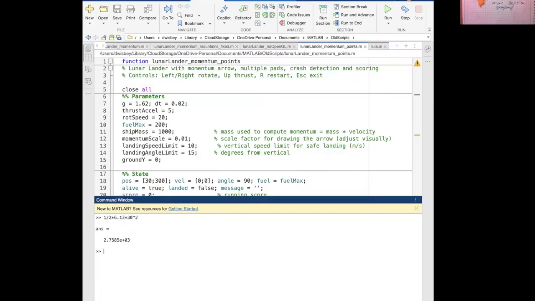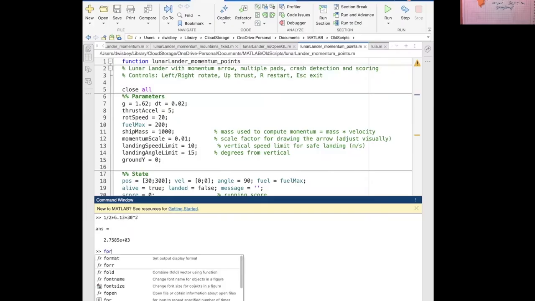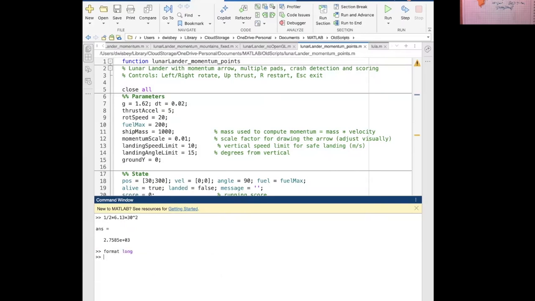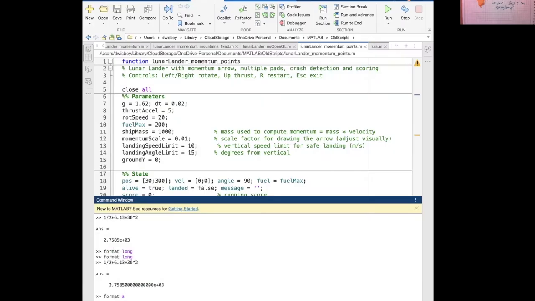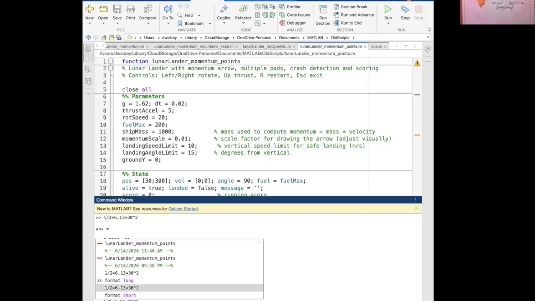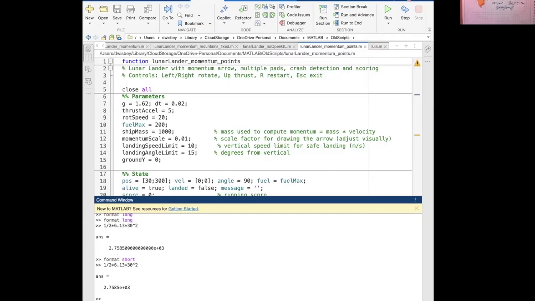I'm going to put this in long form. That is 2.7585. Now, let's do short. All right, there we go. So 2.75 times 10 to the power of 3.